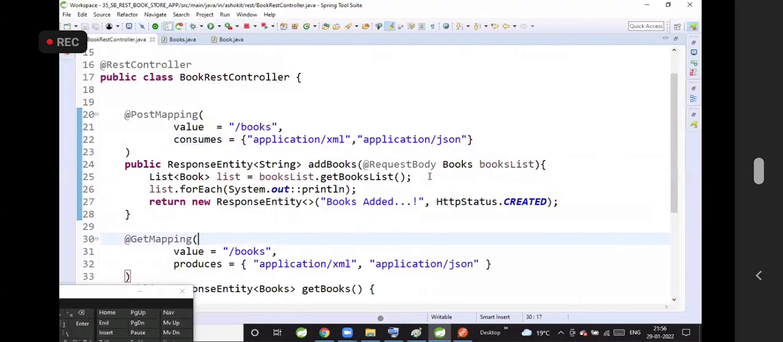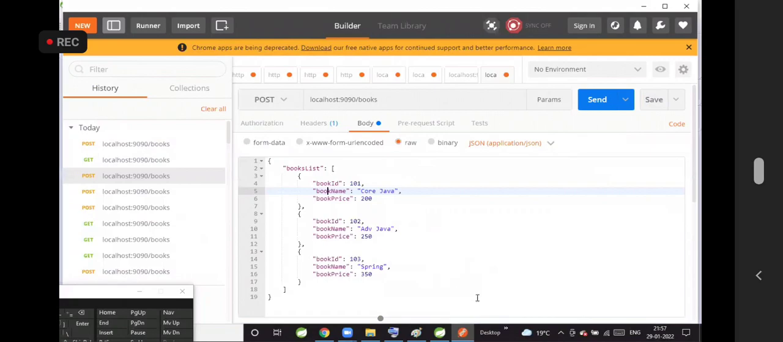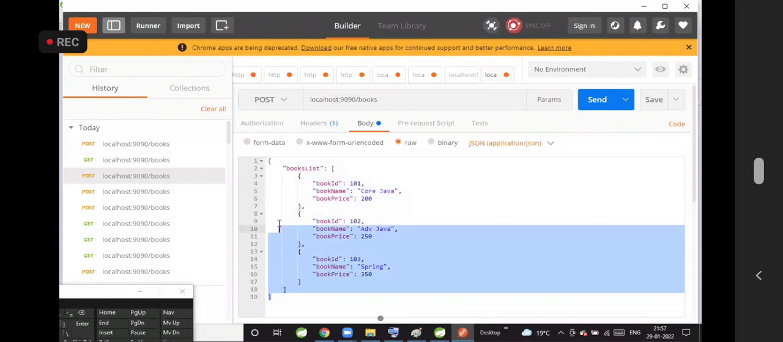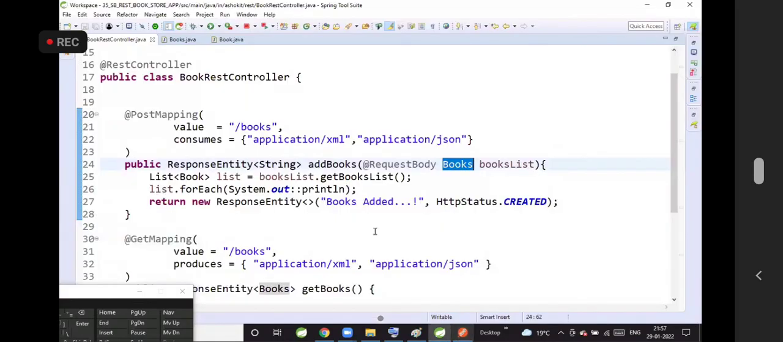Now, server side, my method is accepting a books object. Guys, now tell me, am I sending the books object to the API from Postman? Come on, guys. Am I sending an object to the API, or am I sending JSON data to the API? I'm sending JSON data to the API. But on the API side, what is the method parameter? Books object is the method parameter.